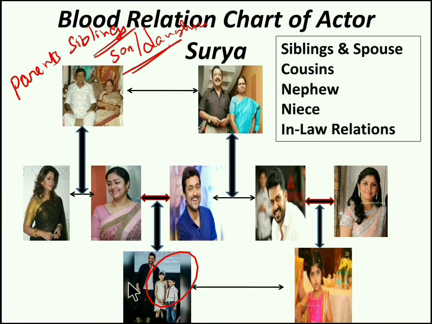If you take actor Surya's son, his name is Dev, right? Now Dev's father's sibling's daughter is a cousin. That is simply, our parents' siblings' son or daughter is a cousin. So we can say both of them are cousins, irrespective of gender. Whether he or she is male or female, we have to call it cousin only. We don't have a format like cousin sister and cousin brother. So we can say both of them are cousins.